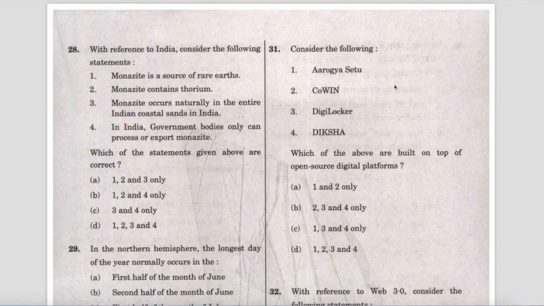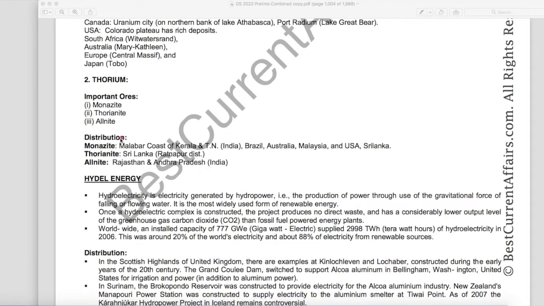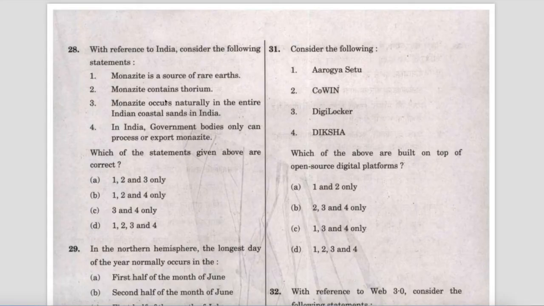Monazite contains thorium. This statement is correct. It is found on the same page, that monazite is an important ore of thorium. Now check the options. First is correct, second is correct, third is wrong. If we remove third from the given options, you are left with B, 1, 2 and 4. Therefore B is the answer and the question is solved.